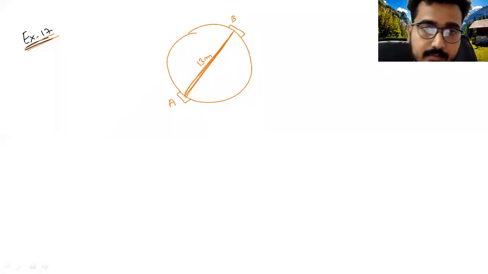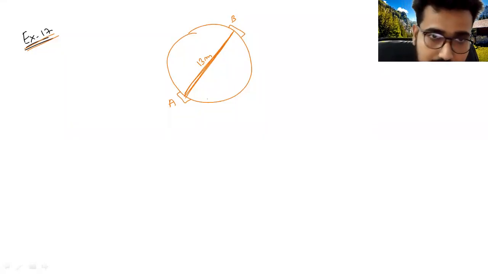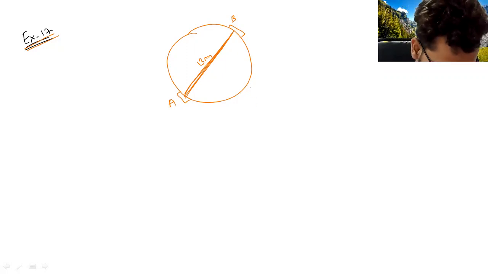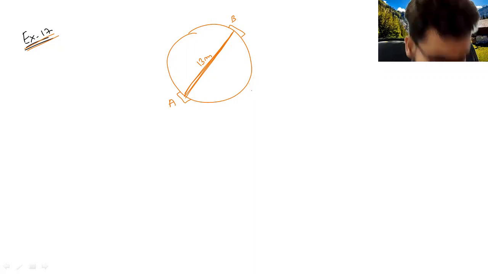Now you have to erect one pole on the boundary of the circular park, and the fixed gates A and B are on the boundary.